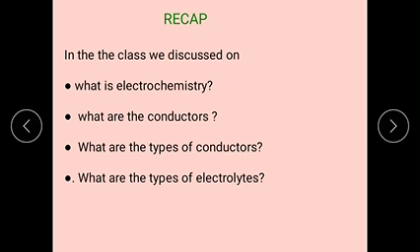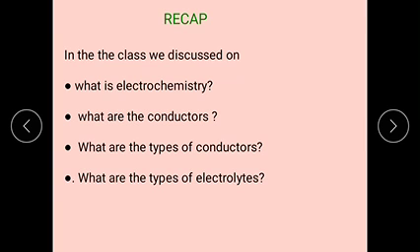Examples for that are metals. Electrolytic conductors are electrolytes, or ionic conductors. The definition is: the conductors which conduct electricity due to movement of ions are called ionic conductors, or electrolytic conductors, or electrolytes.